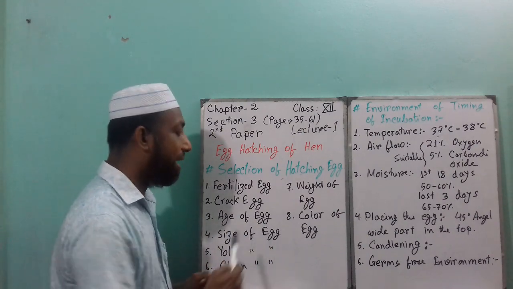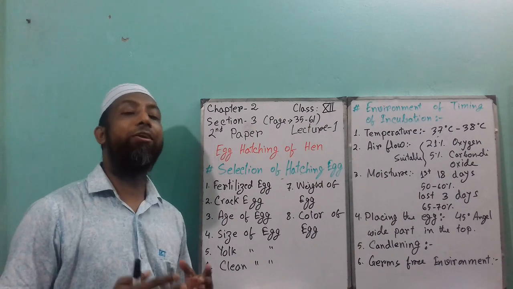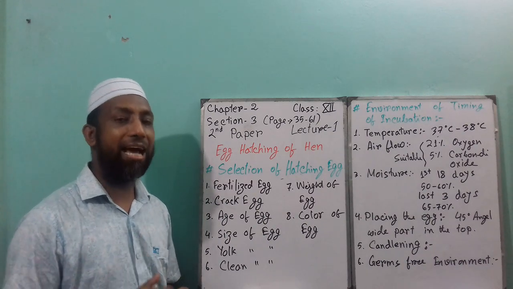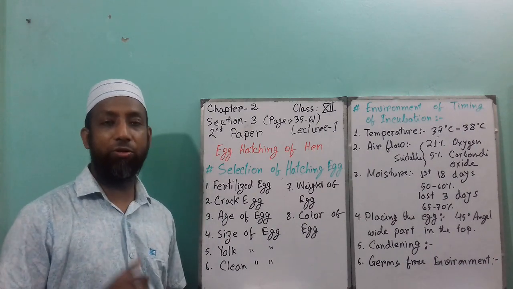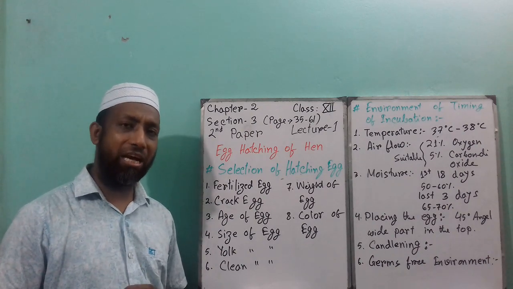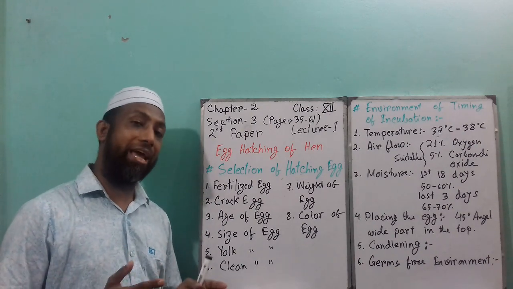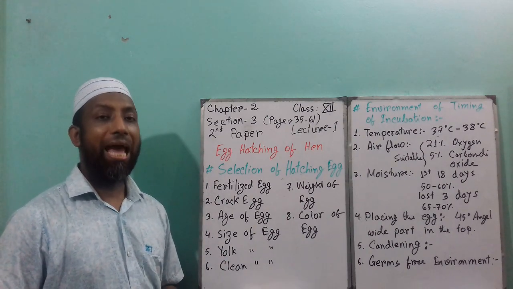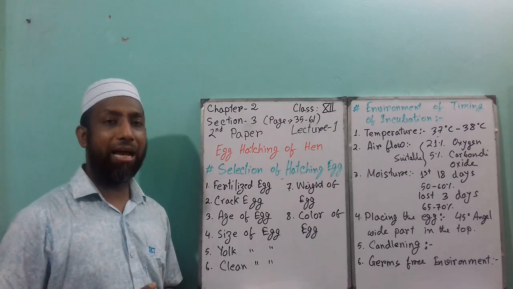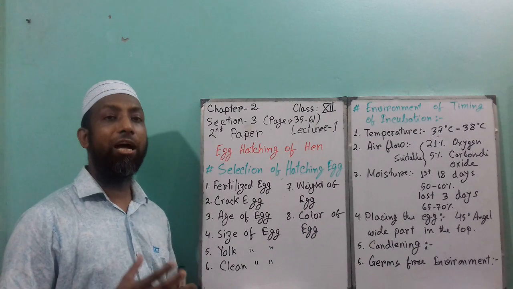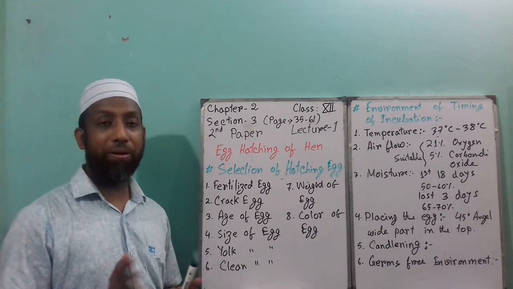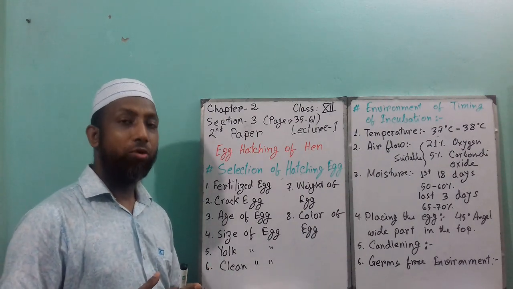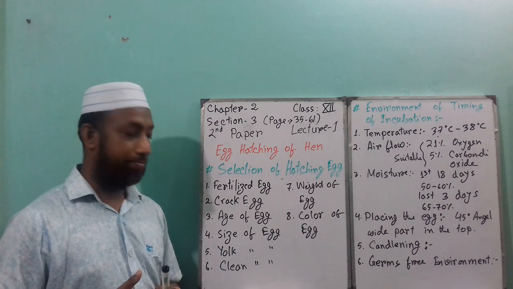Next point is size of eggs. Size of eggs will be normal. We know that the egg size will be 50 to 60 gram, or sometimes 70 to 80 gram. It depends on the variety. But if the egg size is like a quail's egg, that should not be selected for hatching. Always remember that. Sometimes abnormal eggs look like an ostrich egg, so that will not be accepted as well. So you have to take the egg which is the normal size like a hen's.